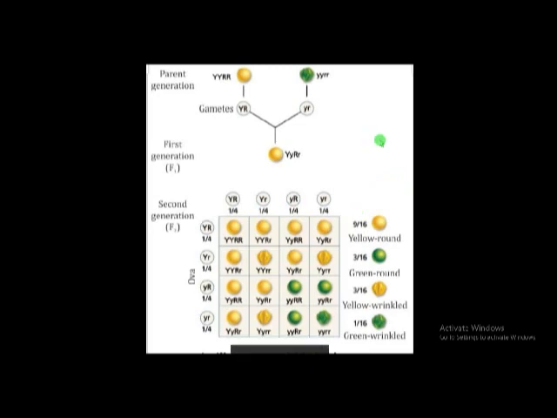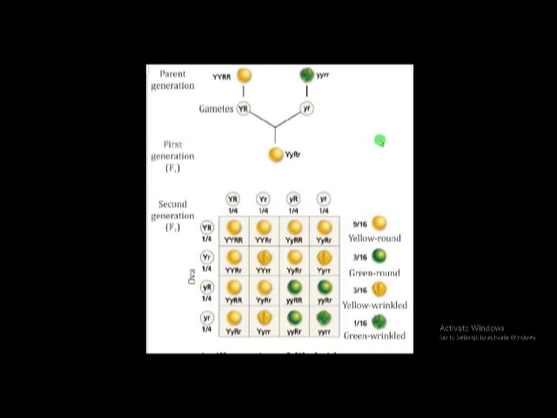After performing all these experiments, based on them, he proposed mainly three laws. One is the law of dominance. Law of dominance means every character is controlled by a set of genes, and in this set of genes, only the dominant gene character is exposed and the recessive gene character is suppressed. This is called the law of dominance.